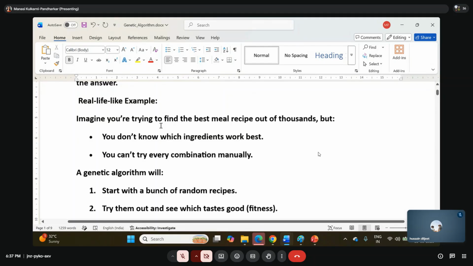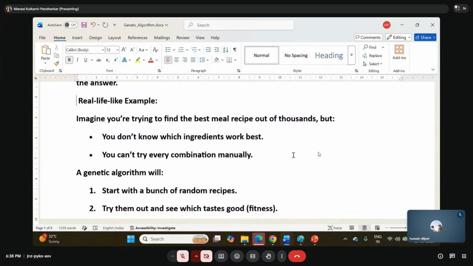A real life example: imagine you are trying to find the best meal recipe out of 1,000, but you don't know which ingredients work best and you can't try every combination manually. I want to make the best recipe, so what should I put in it?